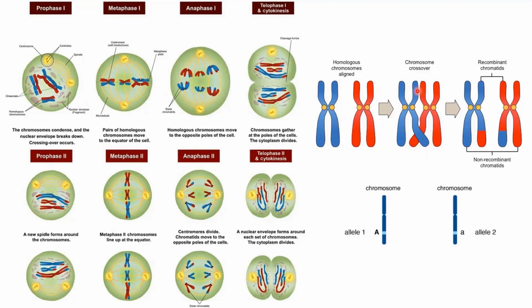Any two chromatids, these are called two sister chromatids, and these are called two non-sister chromatids, right? So these are called two non-sister chromatids, and this blue one is called a sister chromatid. Chromatids on the same chromosome are sister chromatids, and chromatids on different chromosomes are called non-sister chromatids. So these two non-sister chromatids are going to exchange their genetic material, right? So now this one has its part and this one has its part. So this is called recombinant chromosomes or recombinant chromatids. This is leading to the genetic variation here.